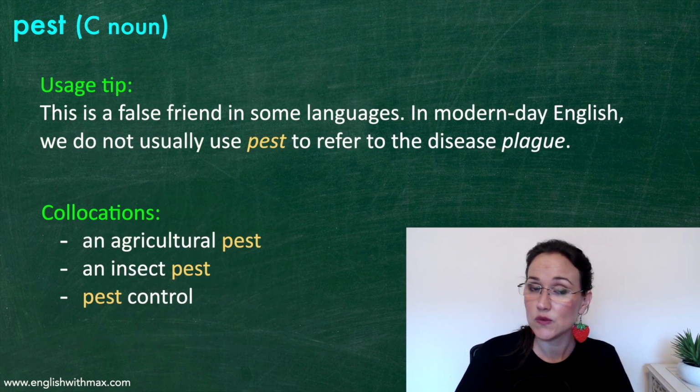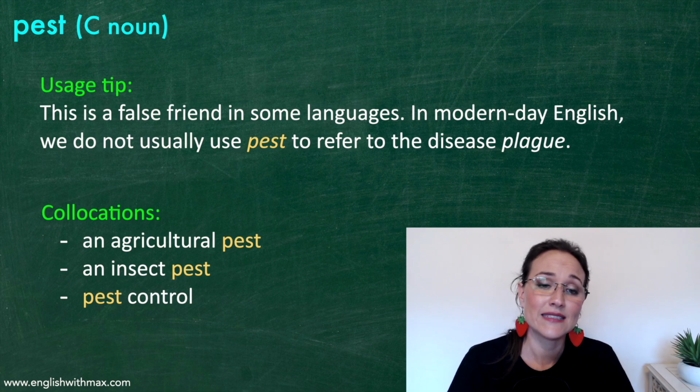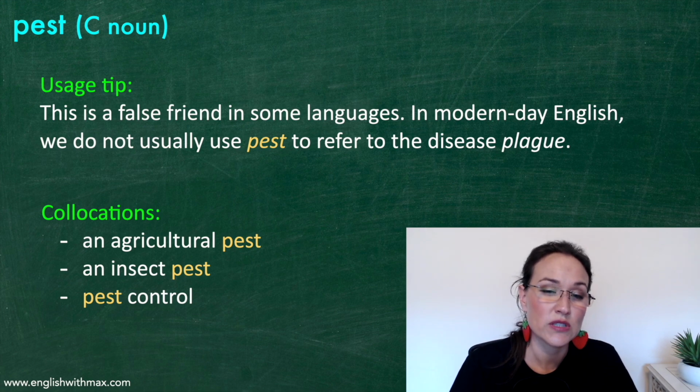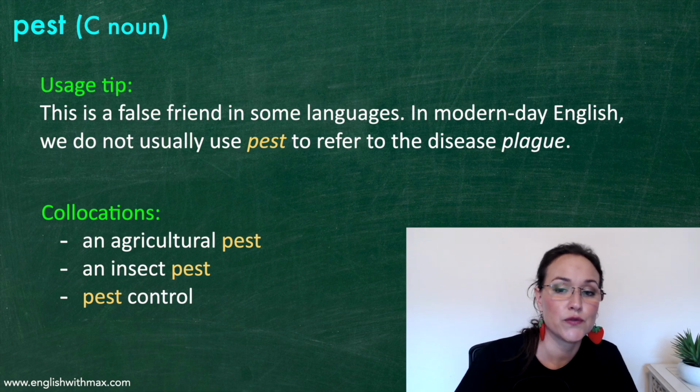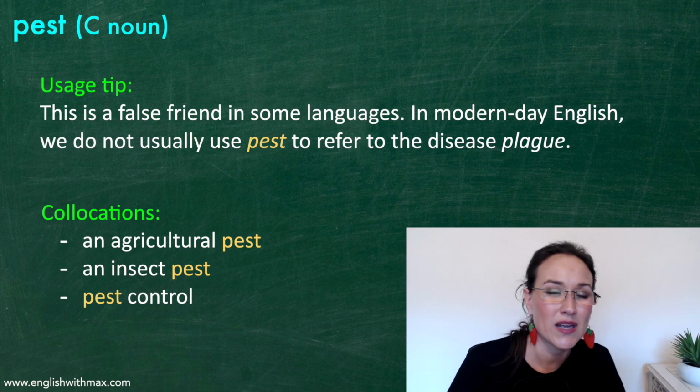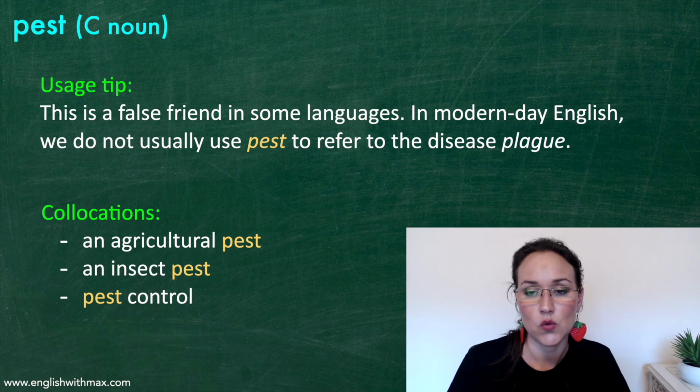Here's a little usage tip. This is a false friend in some languages. In modern day English, we do not usually use pest to refer to the disease plague. So if we're talking about the Black Death or the bubonic plague, we don't usually use the word pest nowadays.